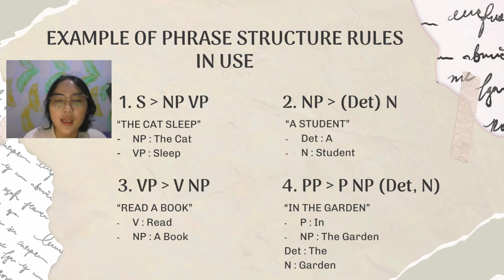And number 3 is VP, verb phrase, divided into two, verb and noun phrase. Example sentence is read a book. Read as a verb, a book as a noun phrase. Here is number 4, PP, prepositional phrase, divided into two, preposition and noun phrase. Noun phrase divided into two, determiner and noun. And example sentence is in the garden. In is a preposition, the garden as a noun phrase, the as a determiner, and garden as a noun.